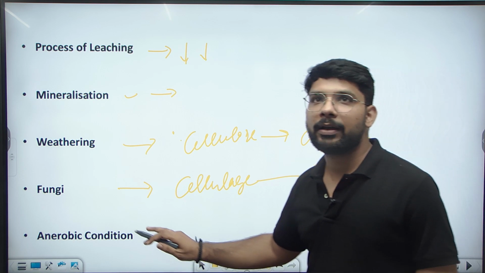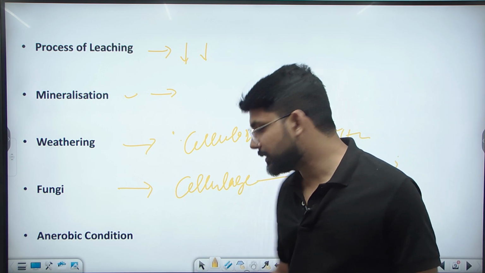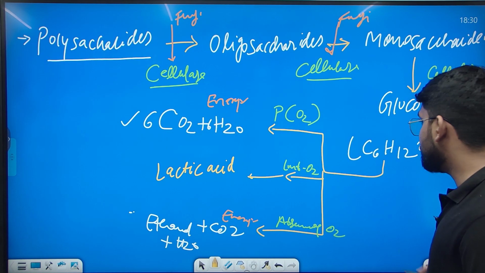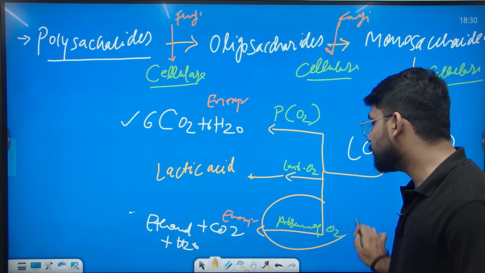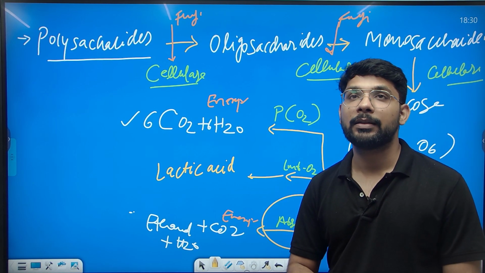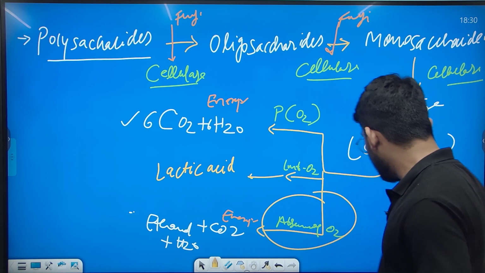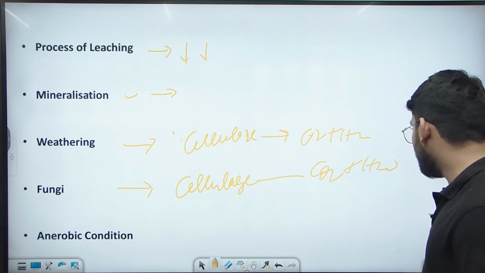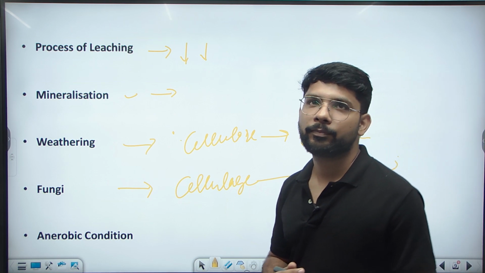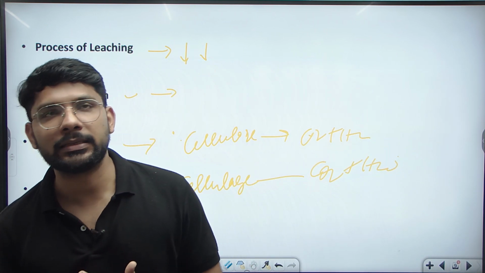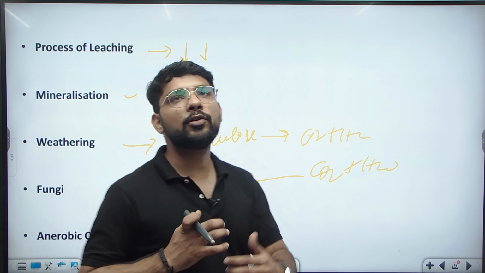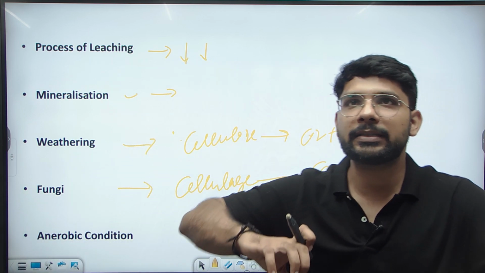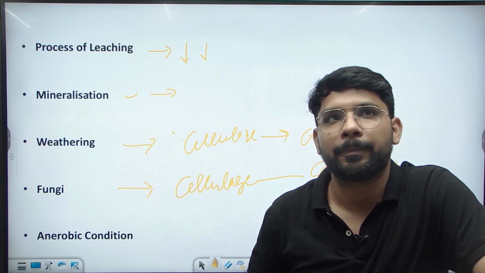And finally we come to the anaerobic condition, as we discussed in this diagram. In the absence of oxygen, this is known as the anaerobic condition, and under the anaerobic condition it will break down into carbon dioxide, ethanol and water. So these are the various processes through which the cellulose is broken down into carbon dioxide and water.